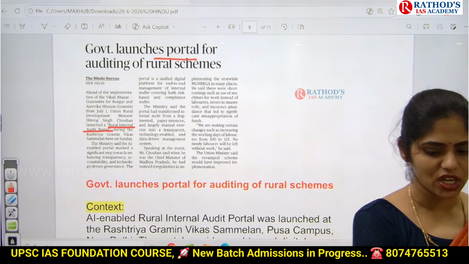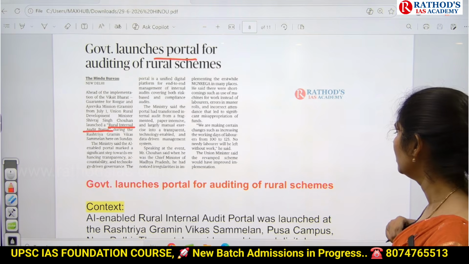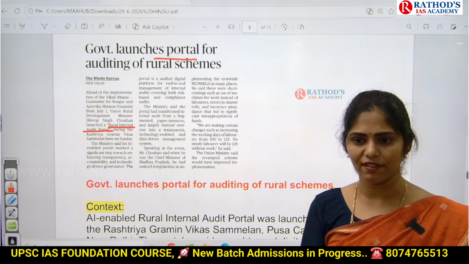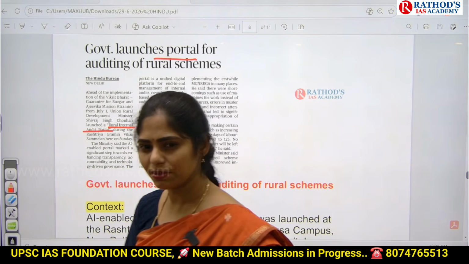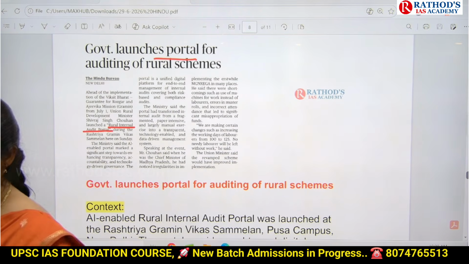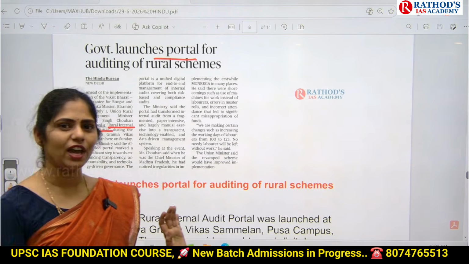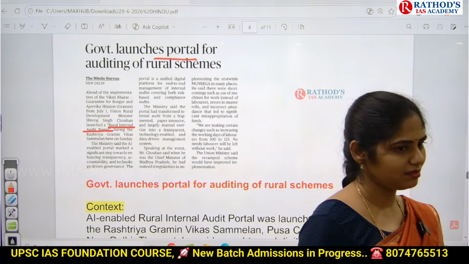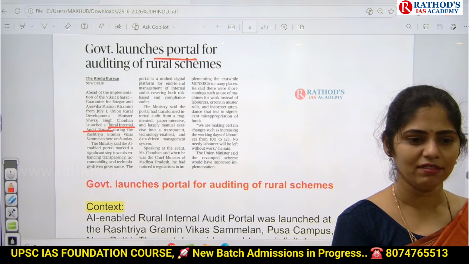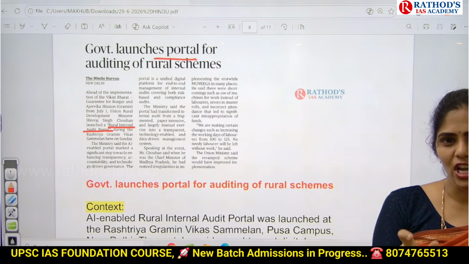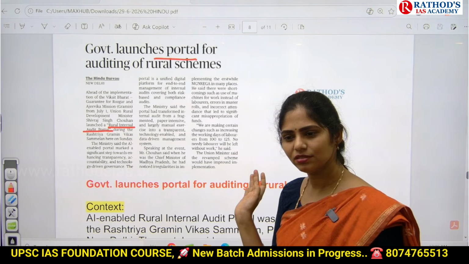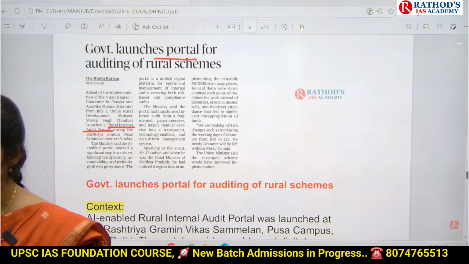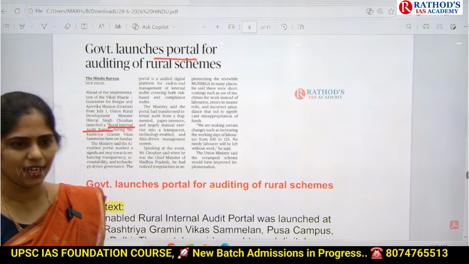To understand this article, you need to know some basics. So we have different rural related schemes. We have rural areas, we have urban areas, you know. Urban areas are nothing but cities. Rural areas are nothing but villages. In urban areas, we have municipalities. I think in your polity, municipalities had been started. And in rural areas, we have panchayats. Which amendment act talks about it? 73rd, 74th. 73rd talks about panchayat, 74th talks about municipalities.